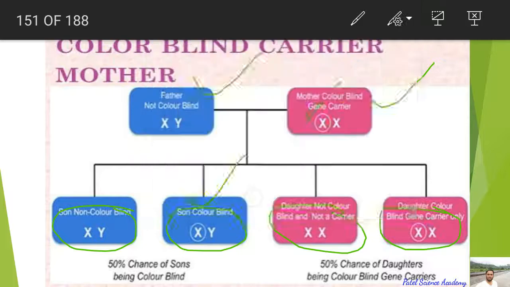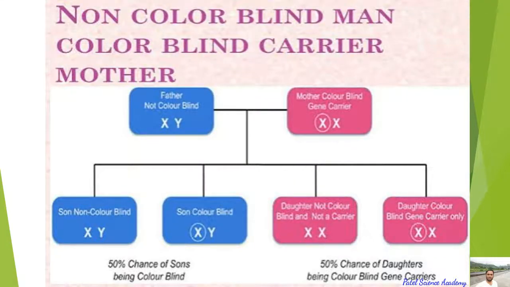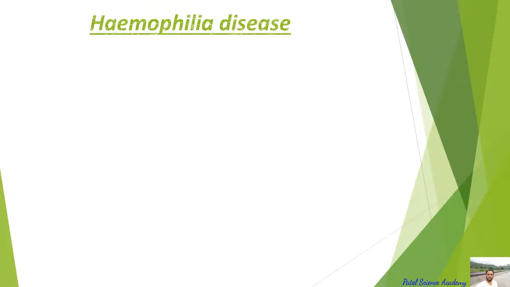So I hope you have understood about it, and because it comes from the father into the daughter, and from the daughter into the son, that's why this is called crisscross inheritance, also known as X-linked inheritance.